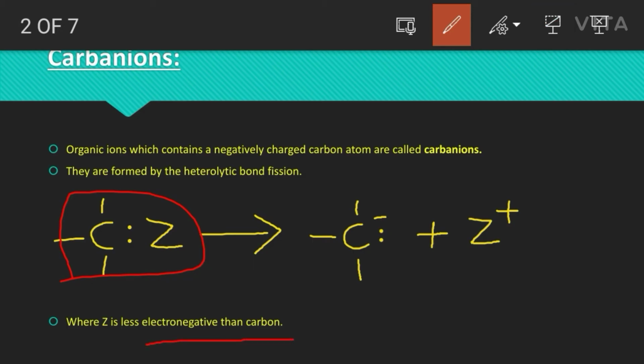Here one thing is that the electronegativity of the carbon is more than the Z atom or ion. In this case only the carbanion is formed. If the electronegativity of the Z is more than the carbon atom, then a carbocation or carbonium ion is formed. If the electronegativity of the Z is more, then what happens?